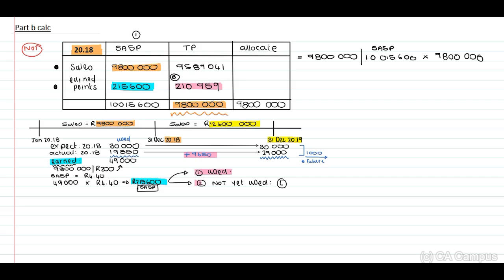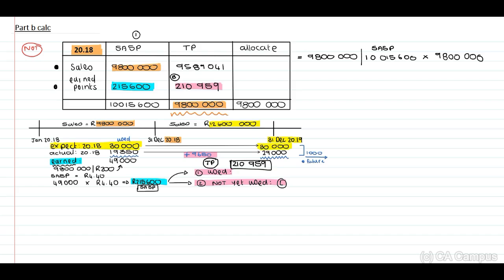Right. But that balancing figure, guys, remember, this balancing figure, I now need to allocate to my portion used and my portion not yet used. Because this is now my transaction price. This 210,959, I need to allocate to the portion used and not yet used. But we expect, okay guys, still with me, we expect 30,000 to be used.